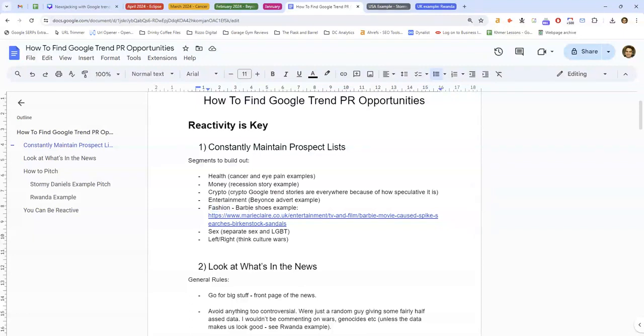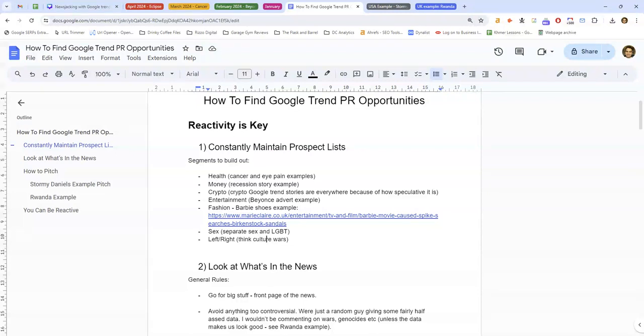Entertainment. So we've got the Beyonce Super Bowl advert example falling under entertainment. Fashion. I found one last year about how the Barbie movie created a rise in searches for women's Birkenstocks. So I guess they were featured in that film and that caused a rise for it. So we've got fashion. So sex, and then you've got like think culture wars. So like any Google trend that indicates like a left wing or right wing sentiment about a certain story. Journalists sort of want to amplify those types of sentiments.